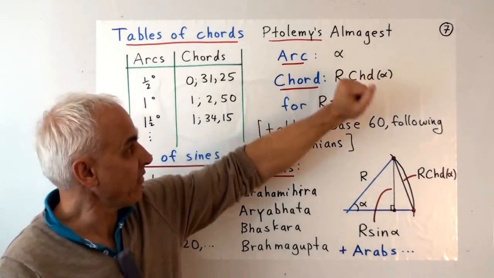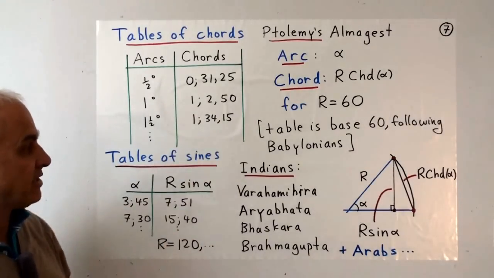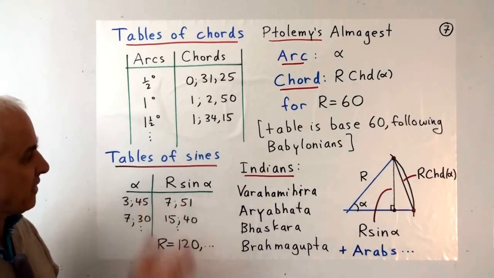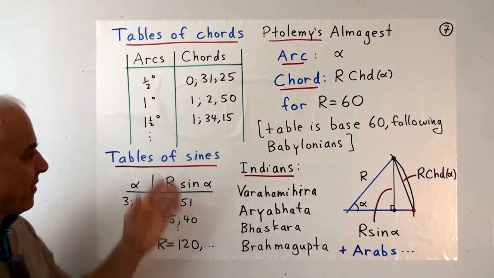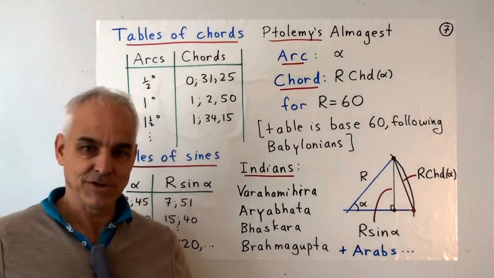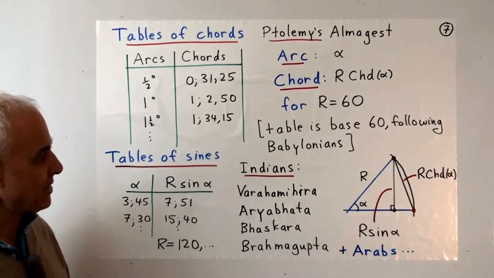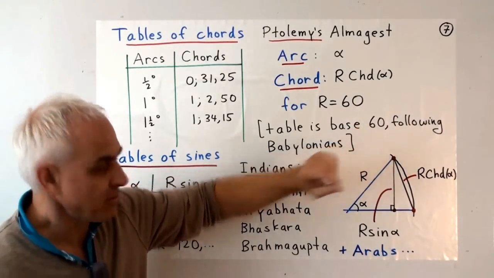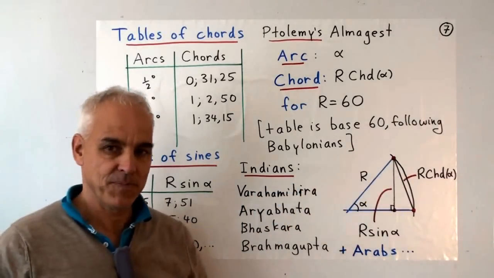In fact, the word Almagest is actually an Arab word. It was studied very intensively by the Arabs. An interesting feature is that in this table here, base 60 is used, so going back to the Babylonian number system. And another interesting thing is that the radius was chosen not to be 1, as you might think these days, but rather 60.